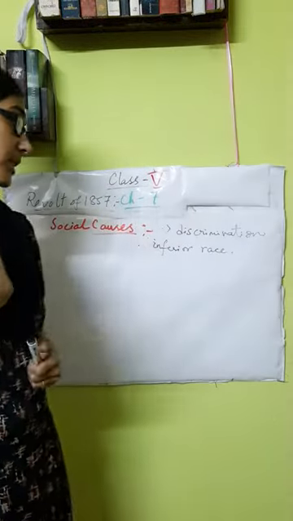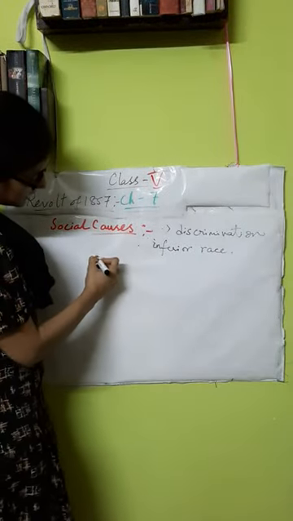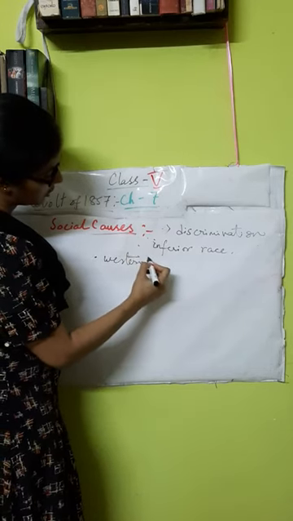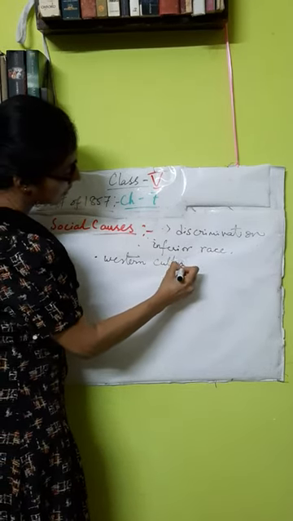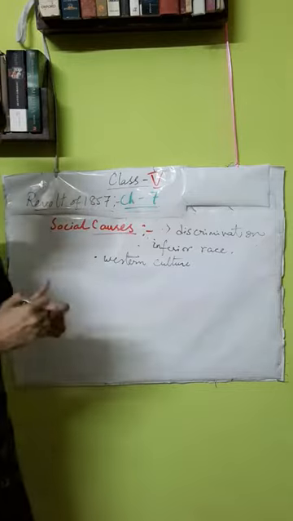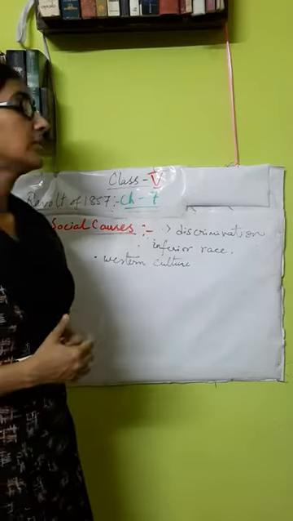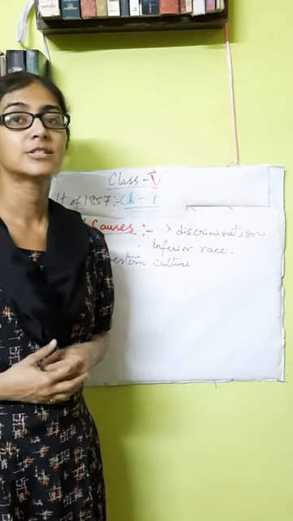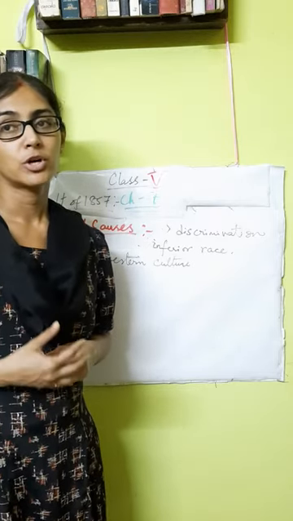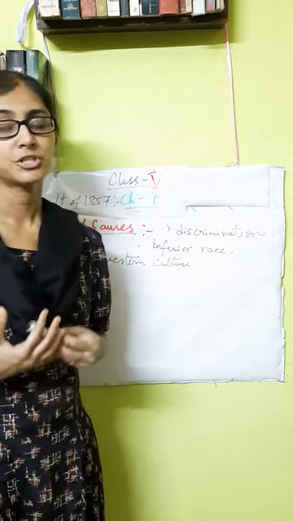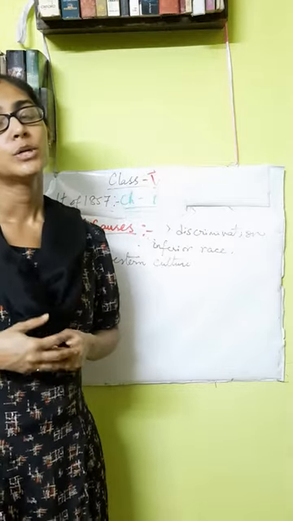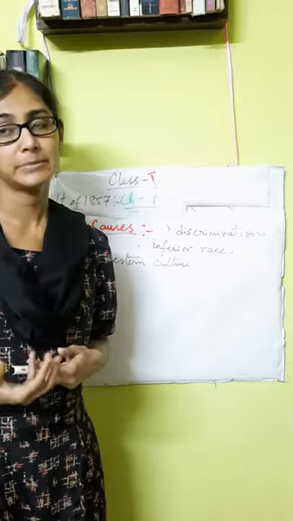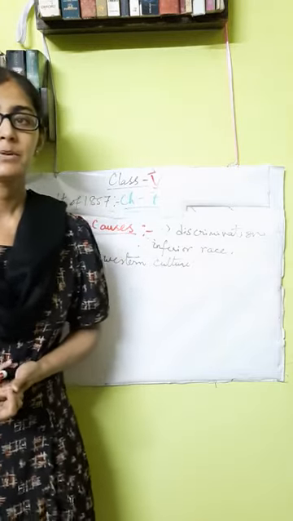Apart from this, the spread of Western culture also was another social cause for the outbreak of the revolt of 1857. When the British were spreading their culture in Indian society, many people could not accept it, and the sentiments of the Indian people were harmed.